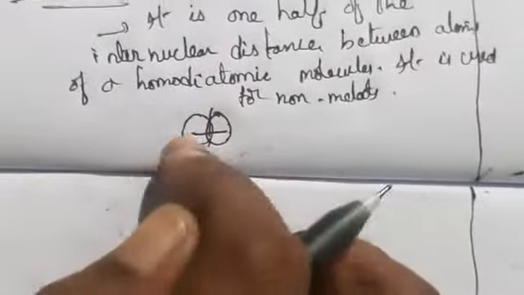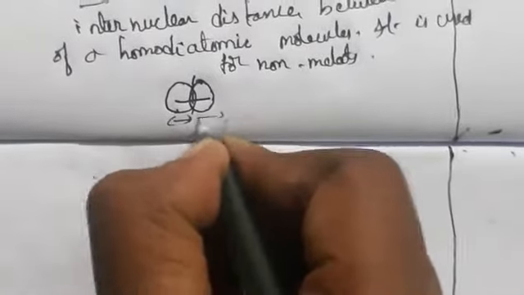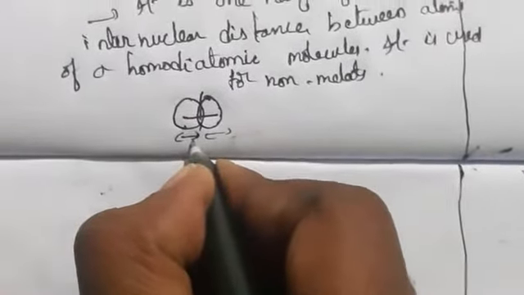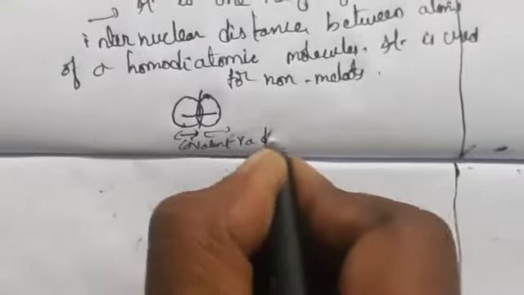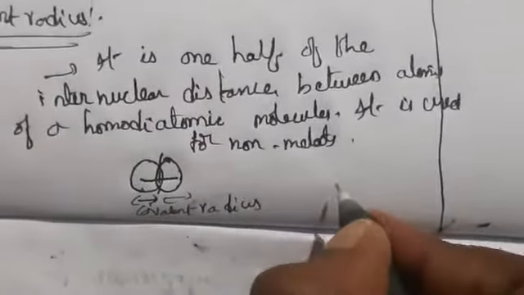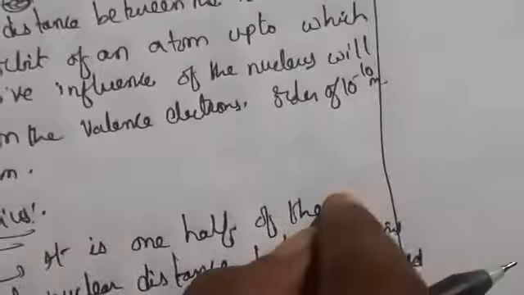So this part we call it as covalent radius. Okay, so this is nothing but covalent radius. So here we are having the value 0.99 angstroms for this. So this is about covalent radius. It is mainly used for non-metals, we can say. Now let us see about the next one.